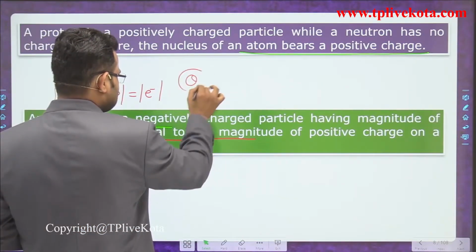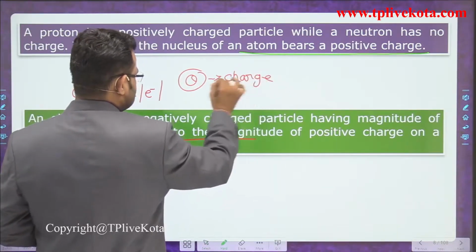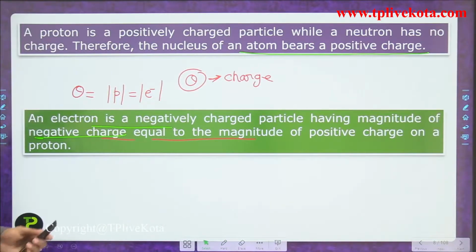And Q is the symbol of charge. Q is the symbol of charge. It means how you can represent the charge? The symbol of charge is Q.